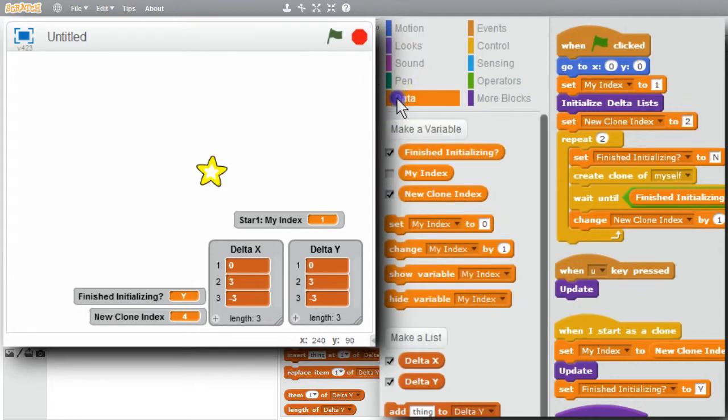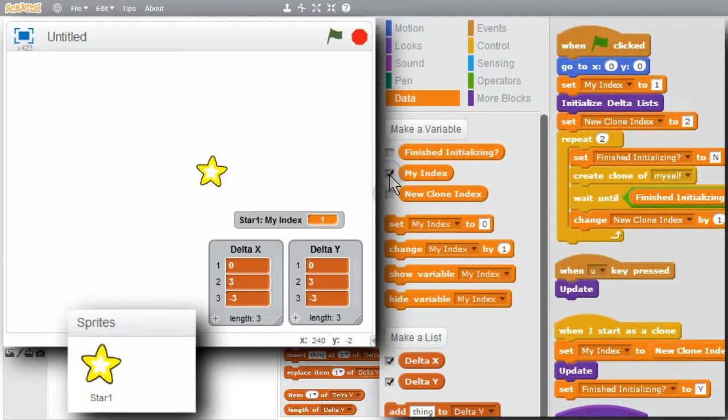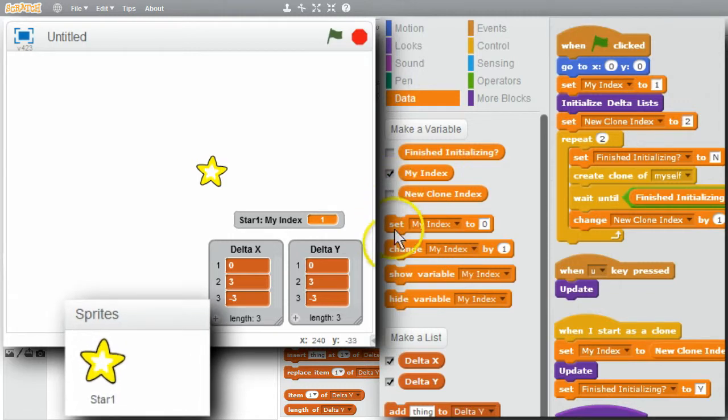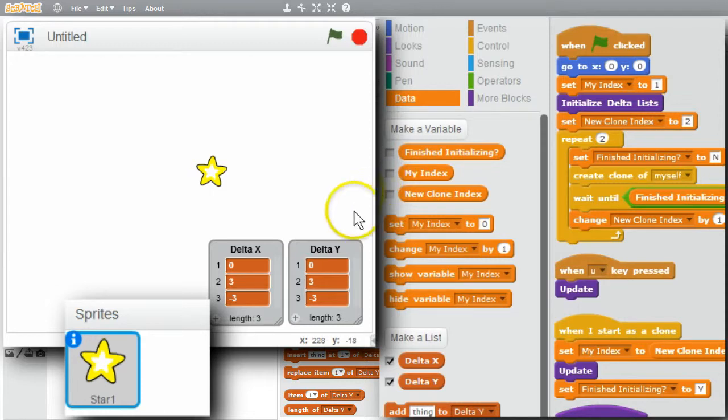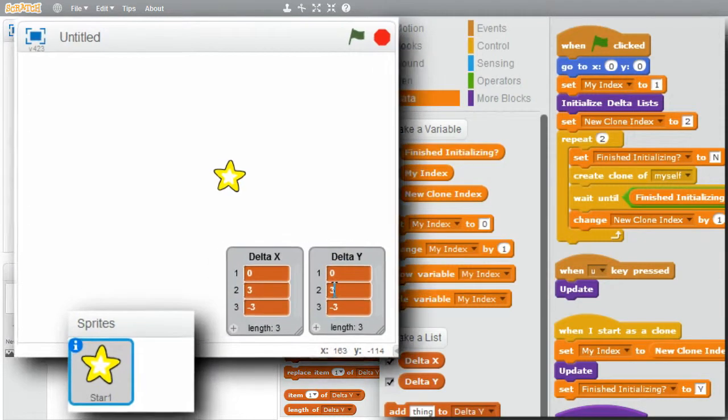Go to Data. Uncheck. Uncheck. Interesting. Showing but unchecked. How about hide the variable? Didn't work. Again. Nothing. What if I select the sprite? Now if I hide the variable, now it's gone. It can be a little challenging removing the monitors from the stage when sprites have clones. Be certain the sprite is selected when you try to remove the monitor. I'll leave the lists on the stage for now.